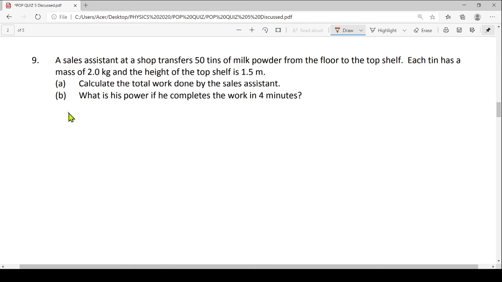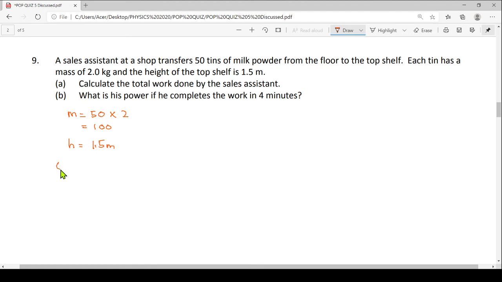The total mass of the tins, I have 50 tins altogether. Each tin is 2 kilogram, so the total mass in the question is 100 kilogram. And the height is 1.5 meter. That's the height.